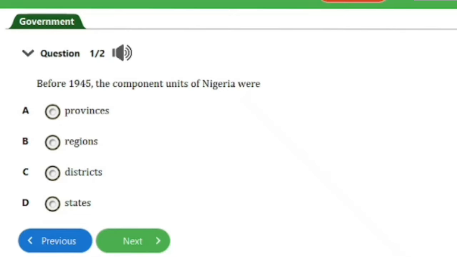It says, before 1945, the component units of Nigeria were A. Provinces, B. Regions, C. Districts, D. States. So guys, the answer to this question is option A, that's provinces. And that's it for this question. Let's head on to the next question, guys.